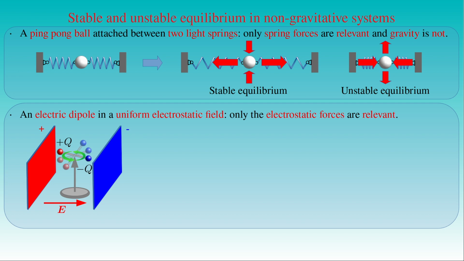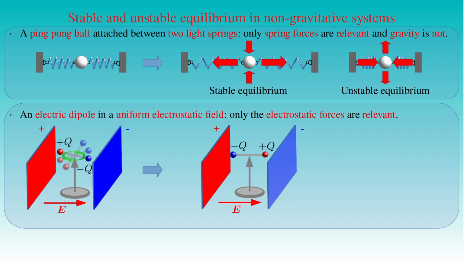It is obvious that the dipole is in equilibrium when the lines of action of the electrostatic forces, equal in magnitude but opposite in direction, pass through the center of rotation. In other words, the torque vanishes when the dipole is aligned to the field lines and it is at rest.